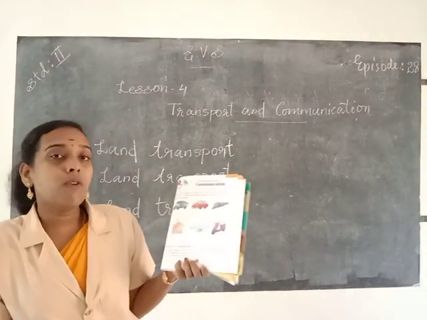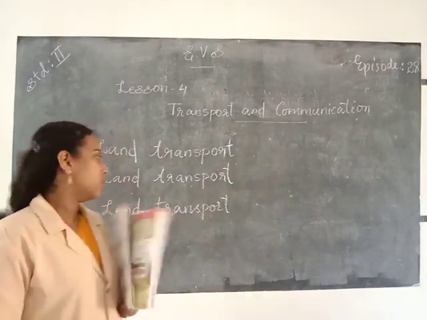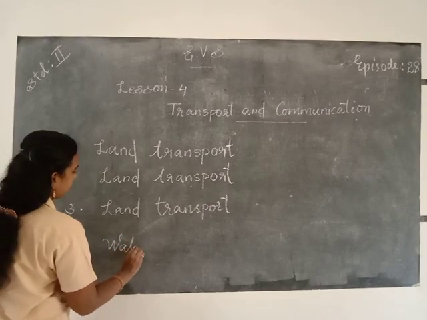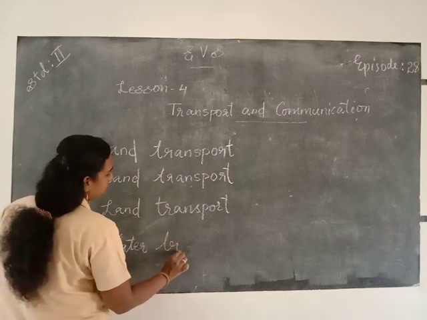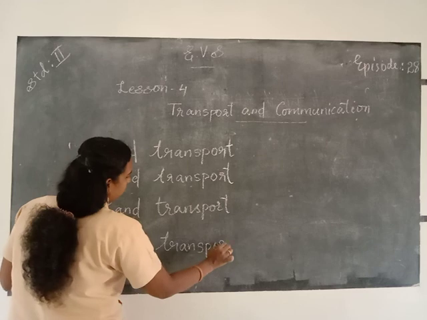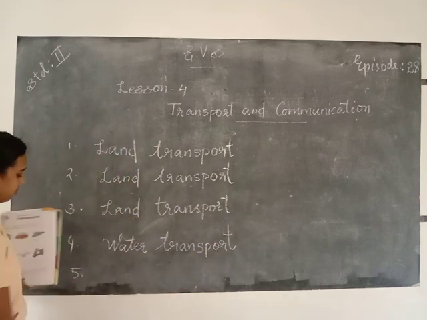So it's the means of water transport. So you write here water transport. W-A-T-E-R, water transport. T-R-A-N-S-P-O-R-T, water transport.